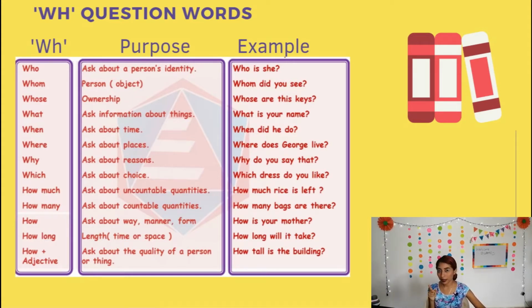And remember that we're almost finishing this unit, but the main ones would be: who, to ask about a person's identity. Who is she? Who is he? Who are you? Okay, and for example, what? Ask about things. Okay, for example, what is your name?